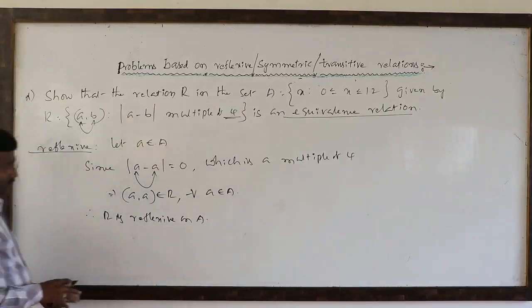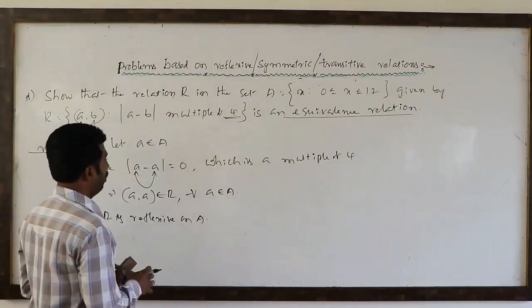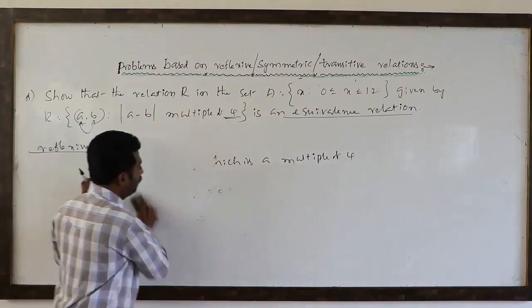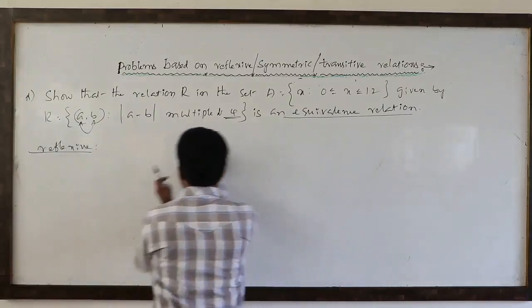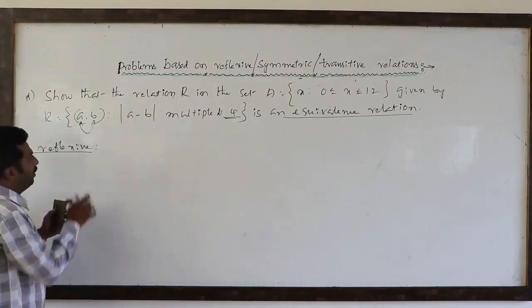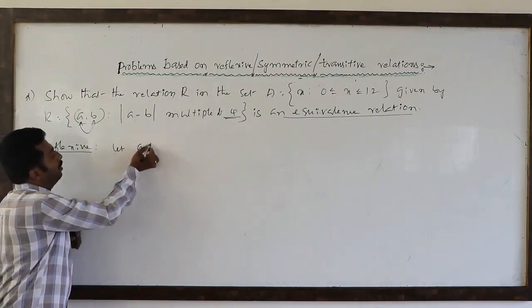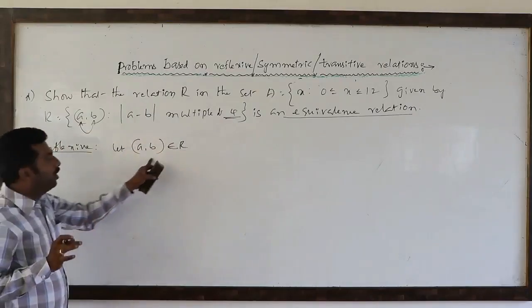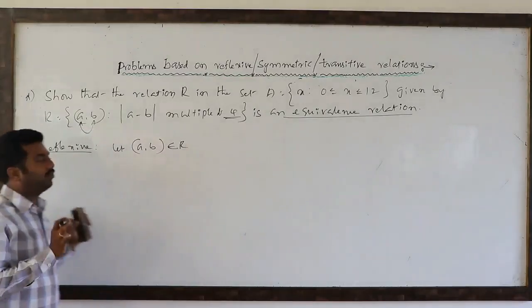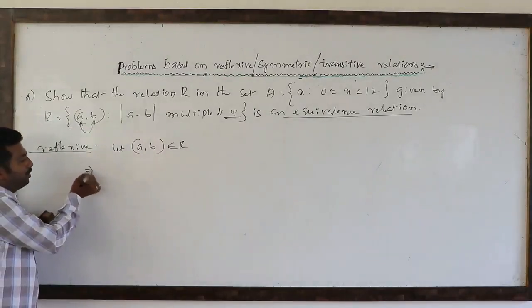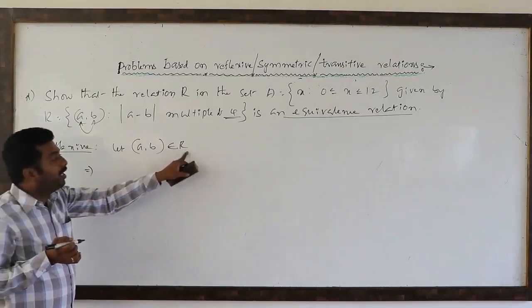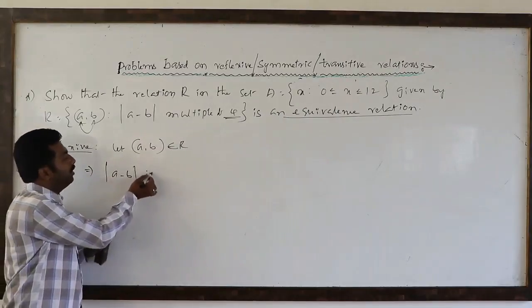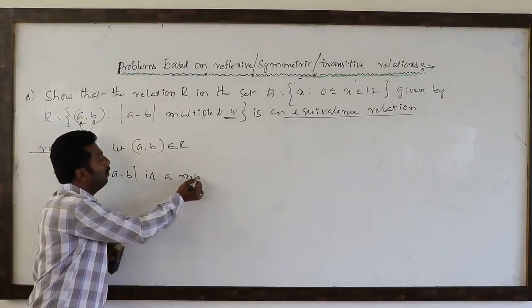Next, whether R is symmetric or not. How to verify symmetry? First I take one ordered pair. Let (a, b) belong to R. We are assuming this, and we have to prove that (b, a) also belongs to R. Between a and b the relation is: |a − b| is a multiple of 4.